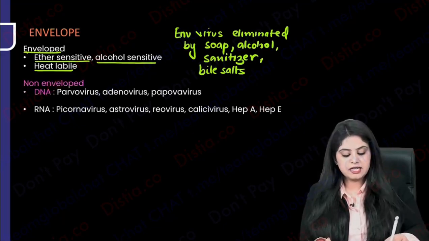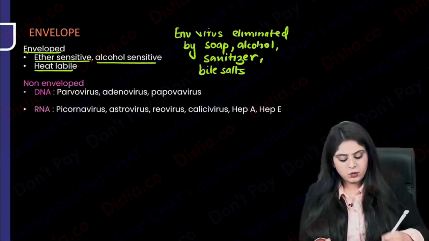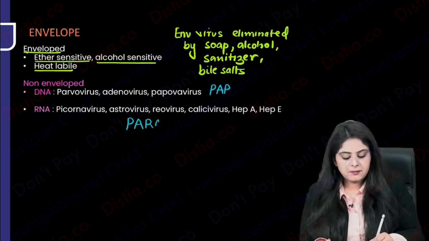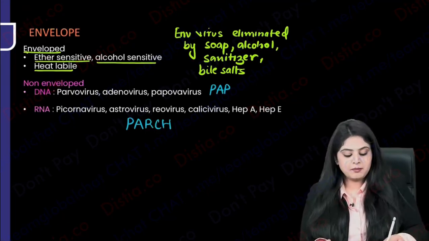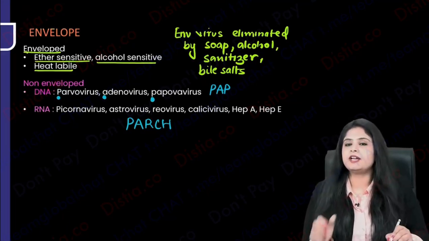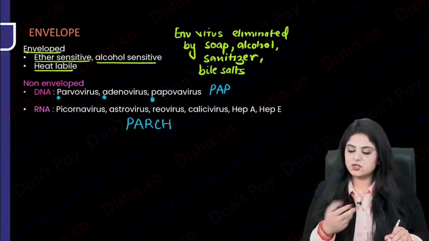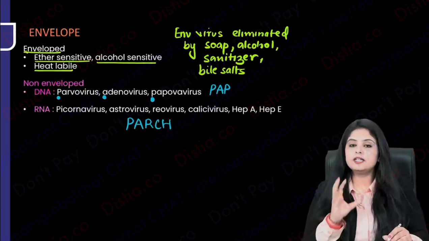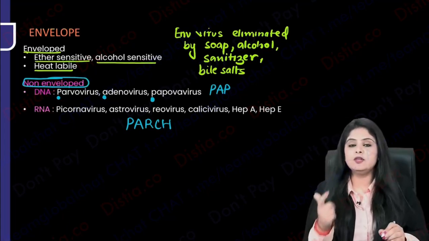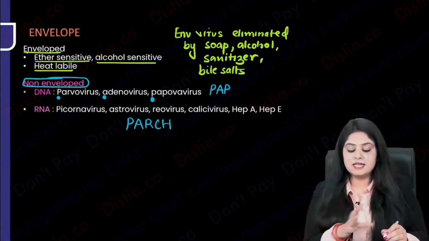So there are a set of DNA and a set of RNA viruses, which is learnt as PAP and PARCH. What is PAP and PARCH? Parvovirus, adenovirus, papovavirus. Right now you don't know the RNA DNA classification, which I'll tell you in 5 minutes. For now just learn that PAP and PARCH don't have an envelope. So parvo, adeno, papova amongst the DNA family.